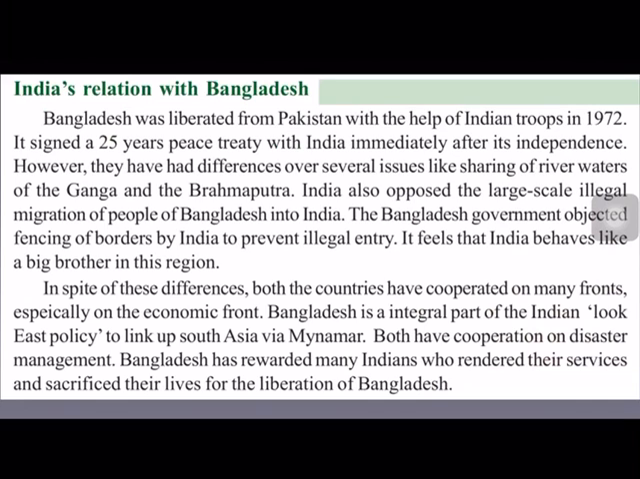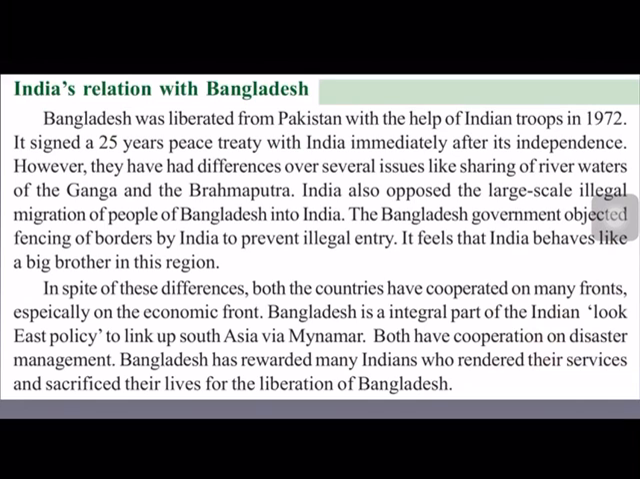And Bangladesh is an integral part of the Indian Look East policy. India formulated a Look East policy. What is this Look East policy? It is very important for 1 mark or 2 marks. The Indian government formulated the Look East policy to link up India with South Asia via Myanmar. And Bangladesh is part and parcel of this Look East policy because we have to connect to South Asia through Bangladesh only.